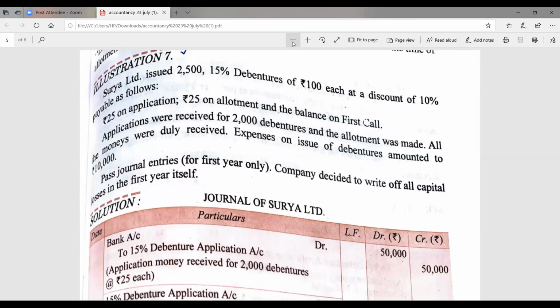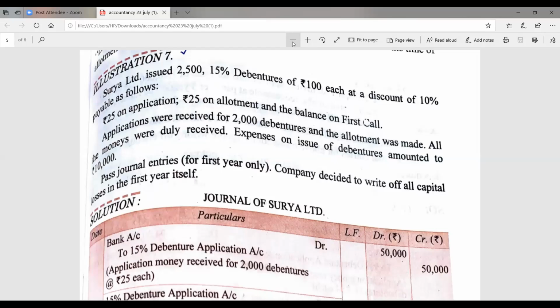Surya Limited issued 2,500 15% debentures of 100 each at a discount of 10%, payable as follows: rupees 25 on application, rupees 25 on allotment, and balance on first call. Applications were received for 2,000 debentures and allotment was made. All the money was duly received. Expense on issue of debentures amounting to rupees 10,000. Pass the necessary journal entries for the first year only. The company decided to write off all the capital losses in the first year.